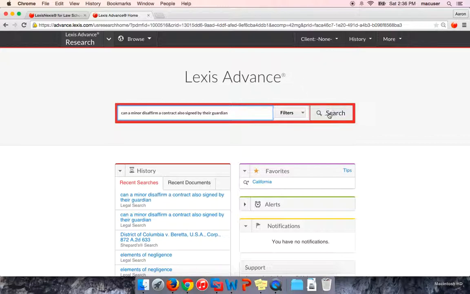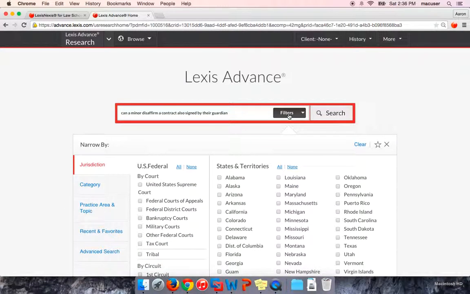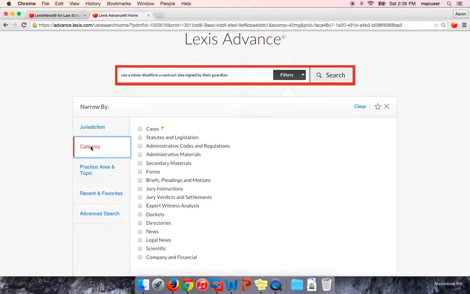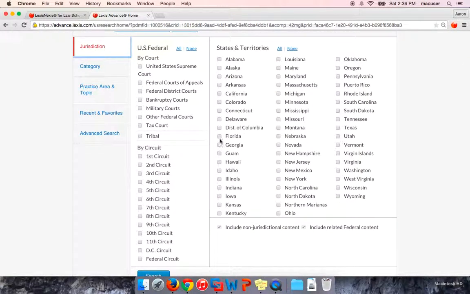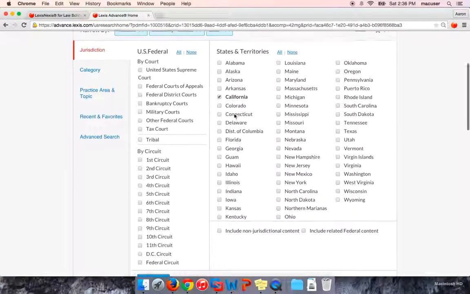Before I actually run the search though, real quickly, there is the option to filter your results before you actually search. So here we're actually going to focus on just two things, cases and secondary materials. So again, if you wanted to just see those materials and not see everything that Lexis has, you can certainly do that. And then also here under jurisdiction, in the problem, we're actually limited to just California case law. So it's probably prudent for us to go ahead and click on California at this point as well.